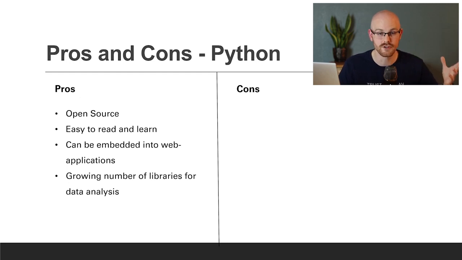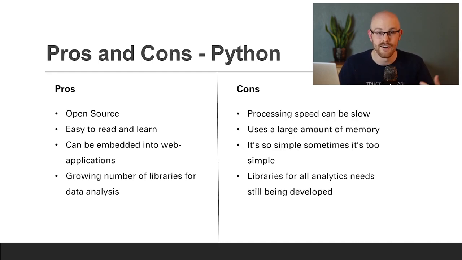There are, of course, a growing number of libraries and packages for R as well, but those are quite more well established, while Python is still growing and they're coming out and catching up to R fairly quickly. For the cons, the processing speed can be slow, especially depending on what library or package you're using. But I think that's a con in both R and Python. On some level, they're going to run slow. It uses a large amount of memory, kind of part of why it's running slow.